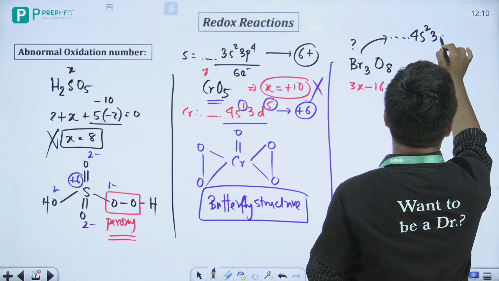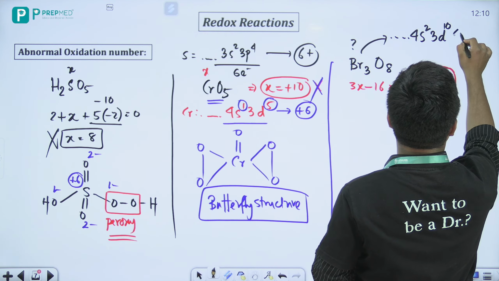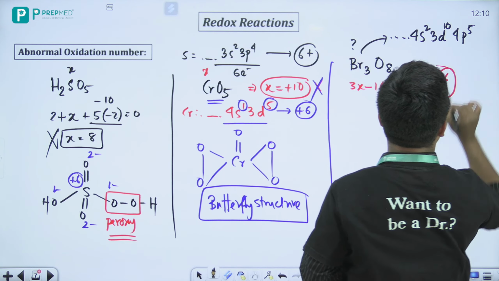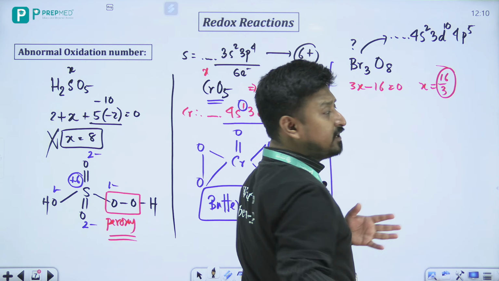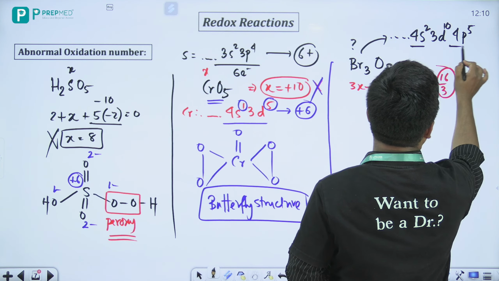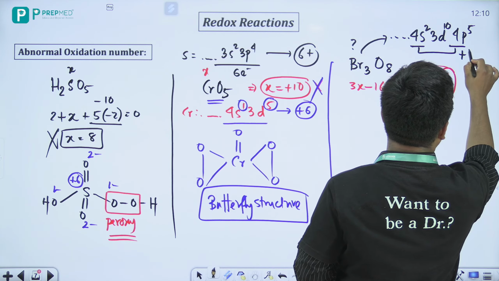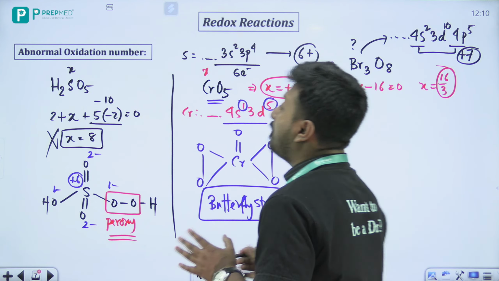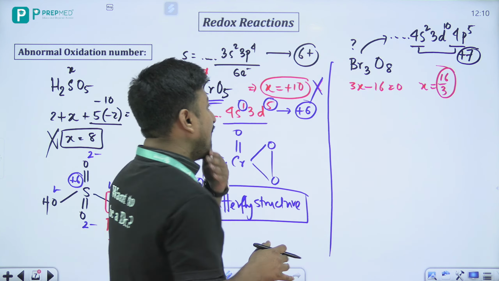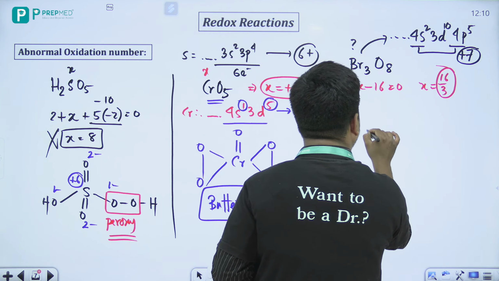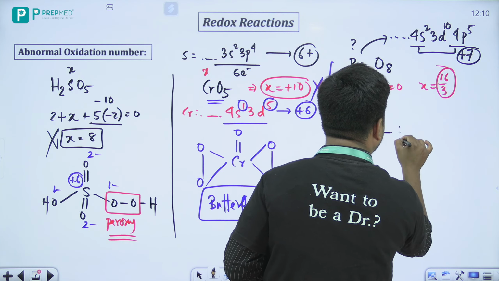4s2, 3d10, 4p5. So if we want to release all the valence electrons, it can add 5 plus 2, that is the +7 oxidation state. It can go max to max, right? So 7 will be the valence. With that idea, let's draw the structure.